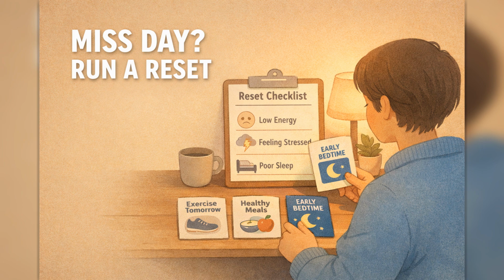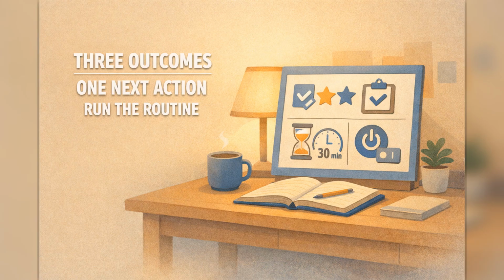Do not rebuild the entire system in frustration. Small targeted edits beat dramatic overhauls. Consistency comes from fast recovery, not perfect streaks. The goal is to shorten the distance between drift and reset.